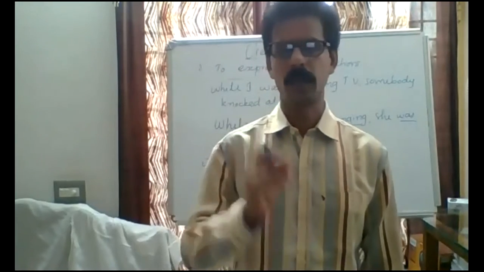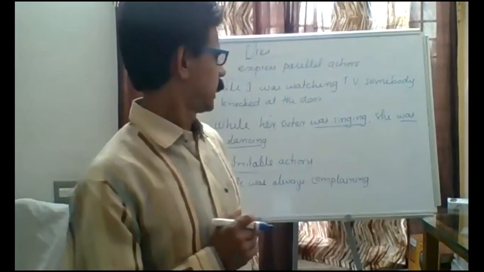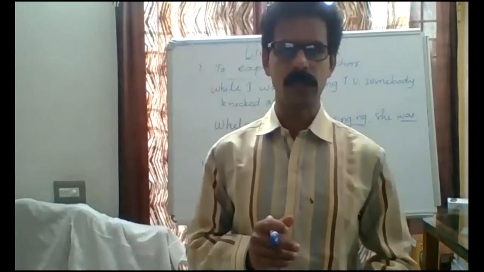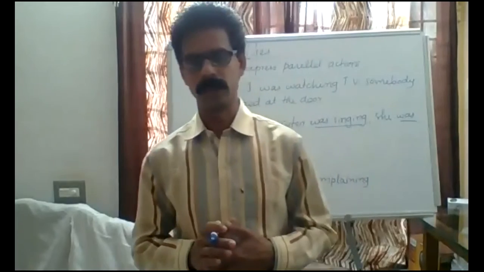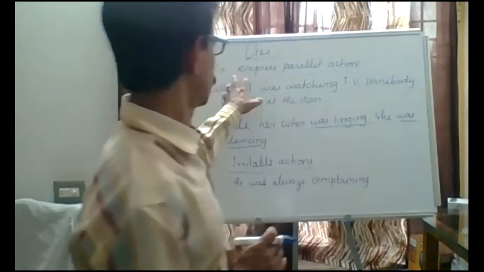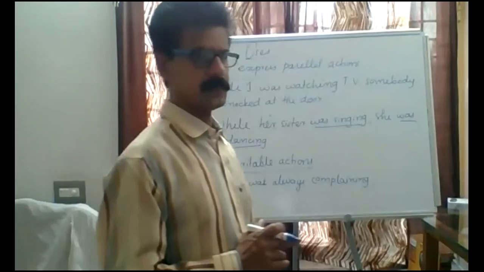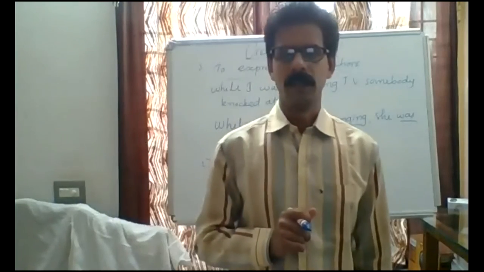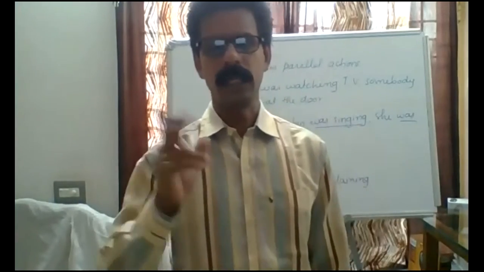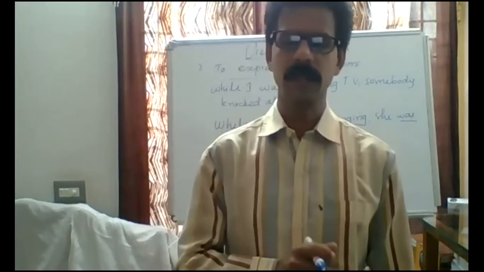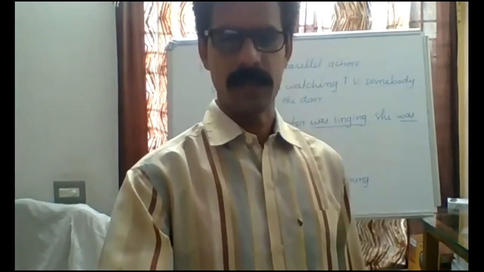Then its negative, how to frame the question, yes or no question, you understood. So here, to express parallel actions and irritable actions, two or three ways we can use this past progressive tense.